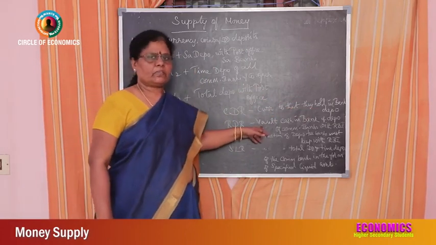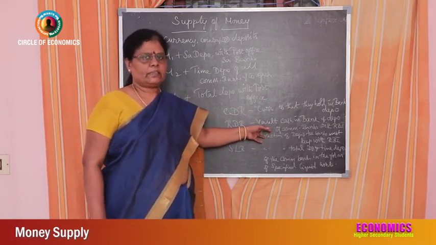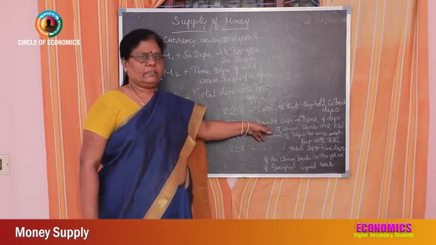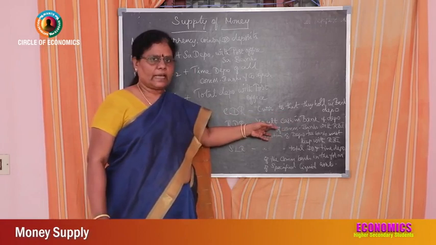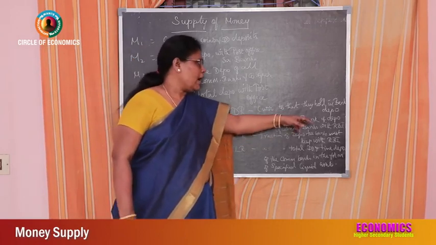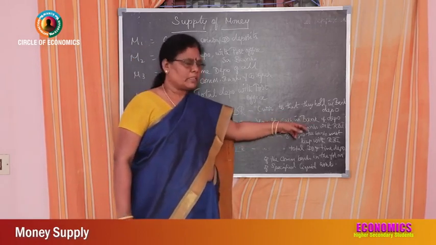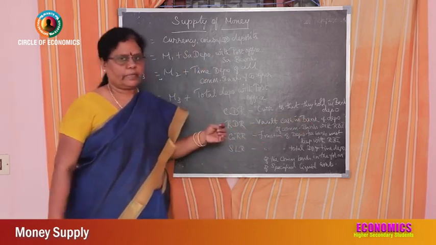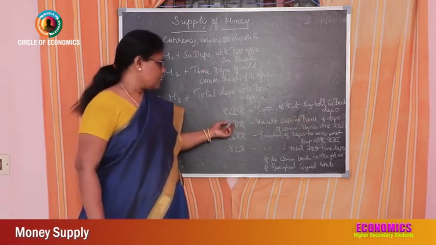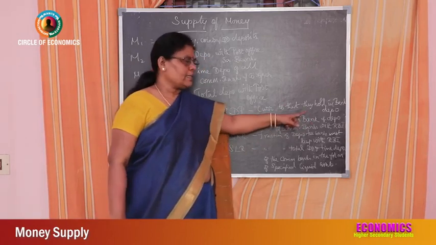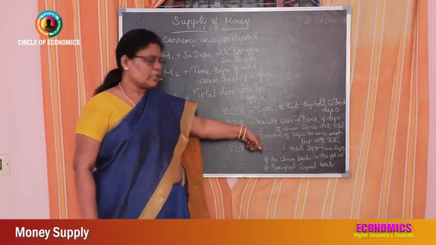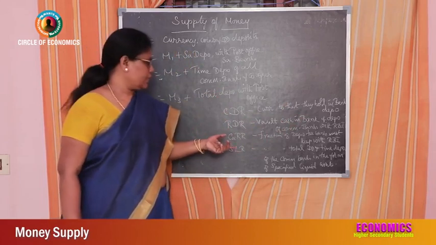And what is this reserve deposit ratio? It is otherwise called reserve money. That is, 2 things are included in this: vault cash in the bank, all the cash, and deposits of commercial banks with the RBI. That is vault cash in bank and deposits of commercial banks with the RBI.